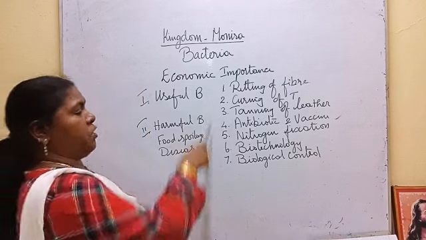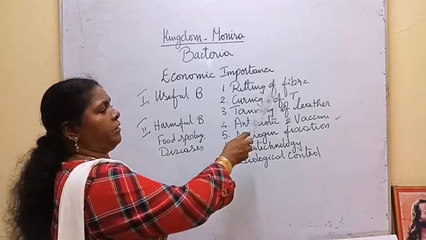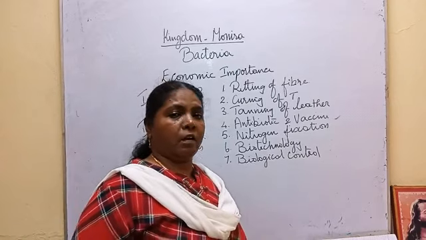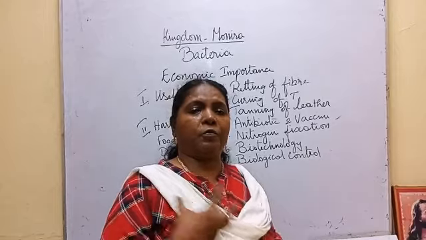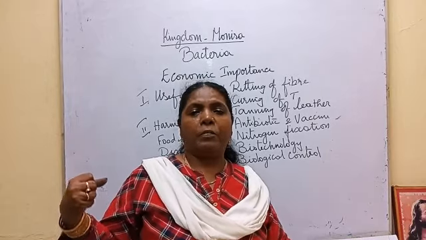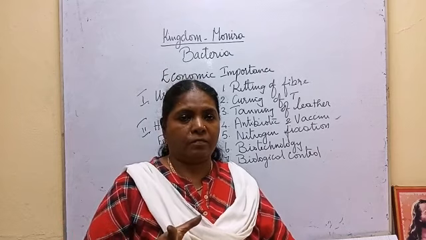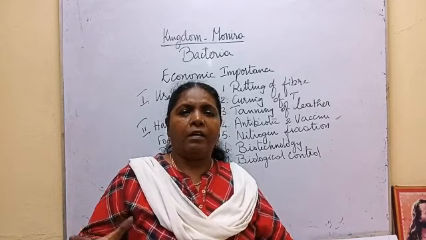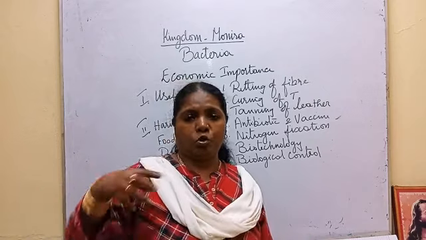Then, in industries, it is used for retting of fiber. Fiber is seen in the plants, and it is very difficult to separate the xylem fibers from the plant. So for fiber yielding plants like jute, they will soak the stem in the bacterial solution.